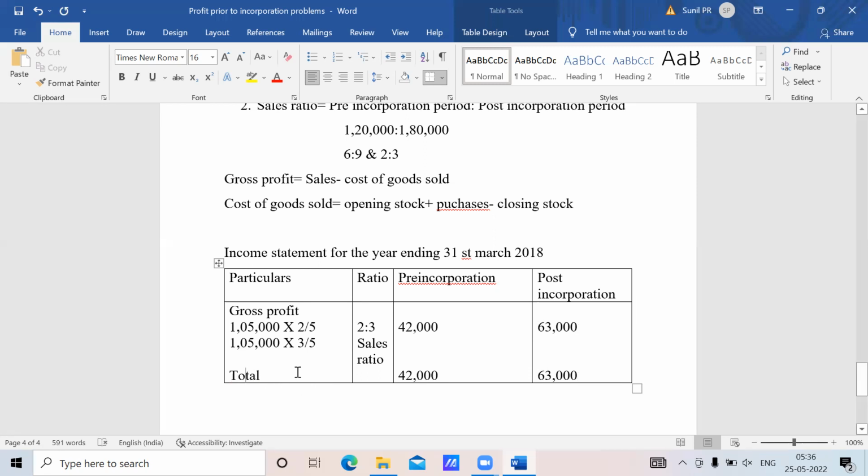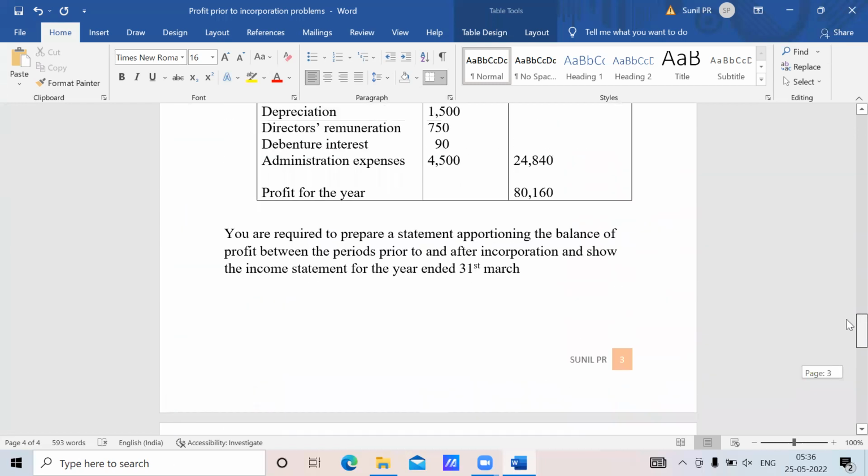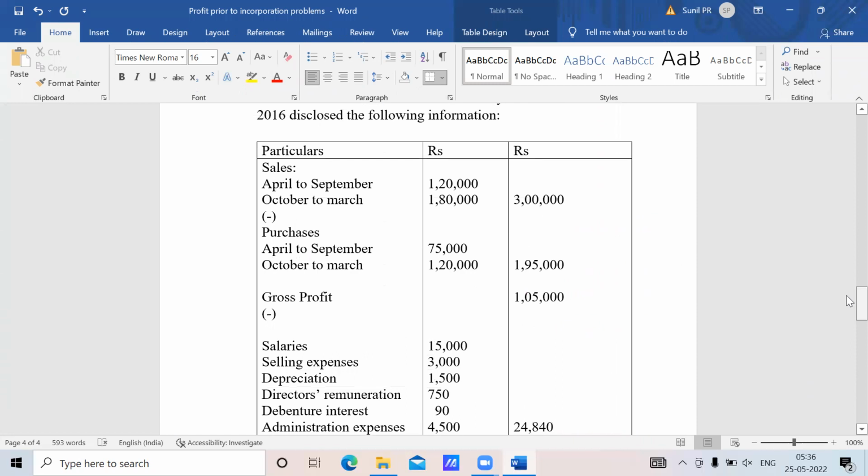Once you get the total, you will just deduct all the expenses. How do we know the expenses, sir? It is given in the problem directly. If I go back to the problem now, see, in this statement they have given you gross profit. You took the gross profit and apportioned it into pre-incorporation and post-incorporation. Now the remaining thing, you just apportion all the expenses in the ratio that we already discussed. Let us take one.